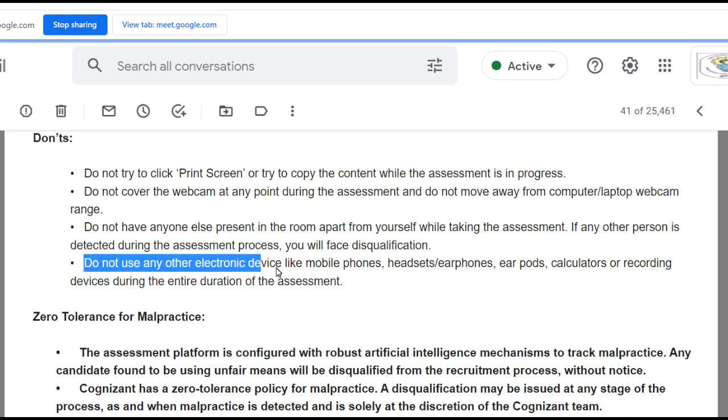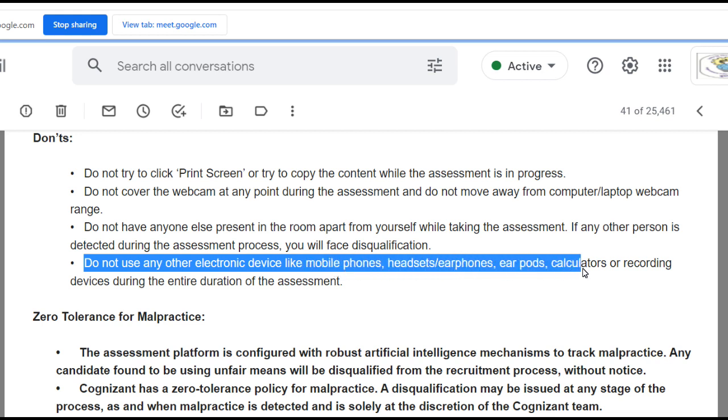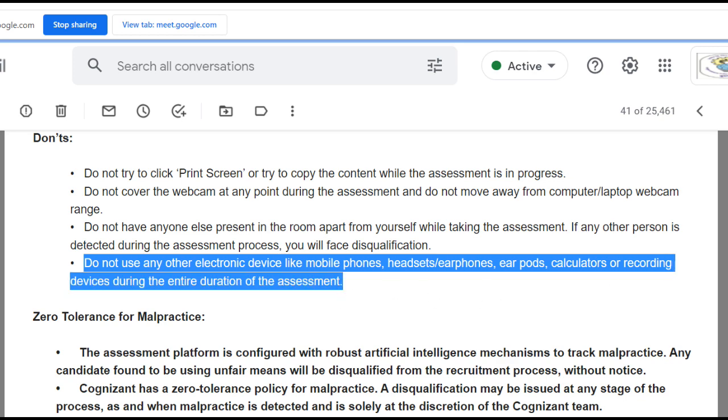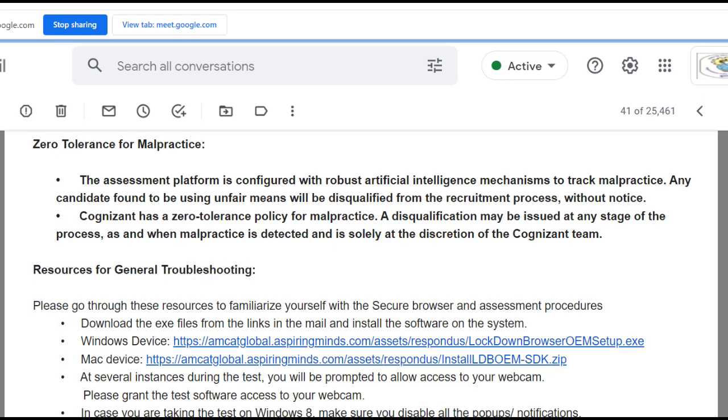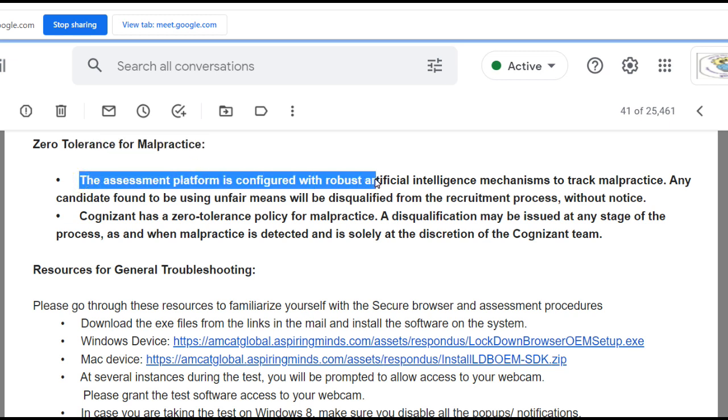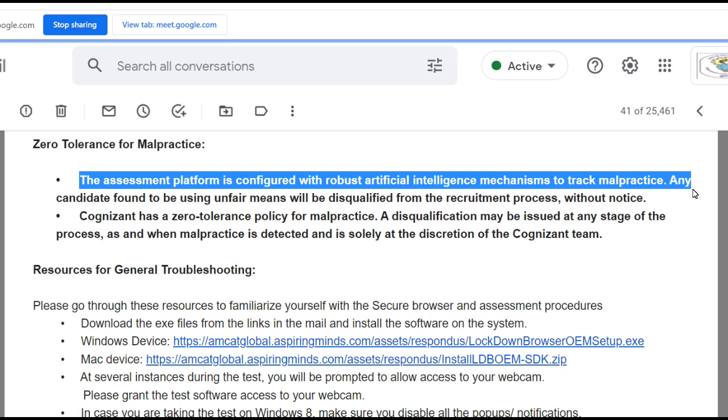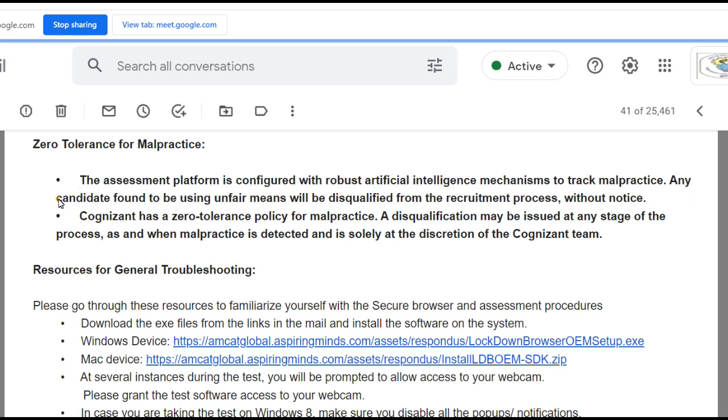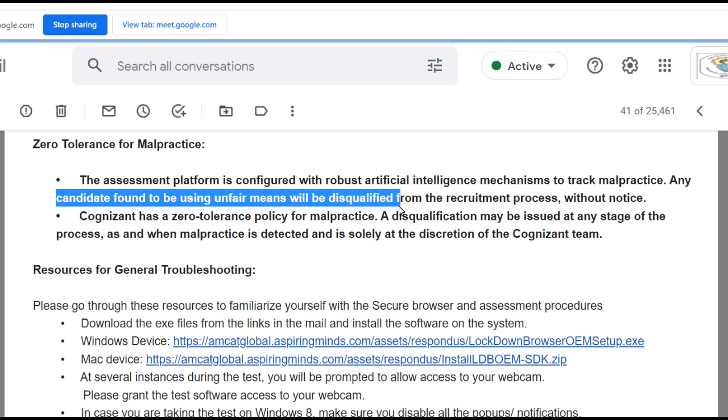Do not use any other electronic device like mobile phones, handsets, earphones, airpods, calculators, or recording devices. All these will be detected automatically. Now, what the company says: there is zero tolerance for malpractice. The assessment platform is configured with a robust artificial intelligence mechanism to track malpractice. Any candidate found to be using unfair means will be disqualified from the recruitment process without any notice. Nothing will be informed to you.